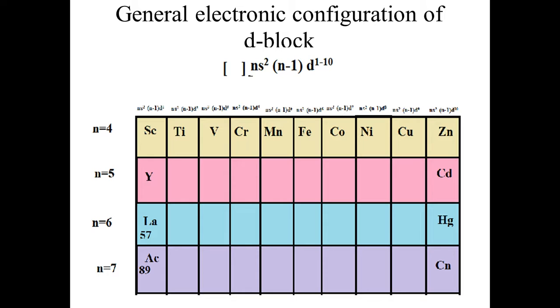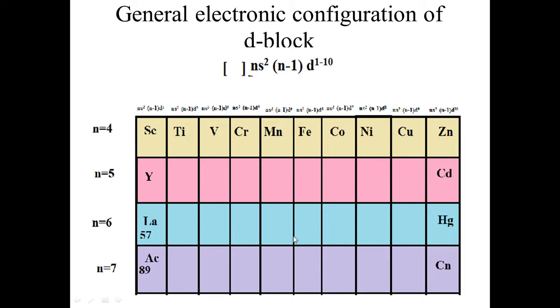If n minus 2 is written in the general electronic configuration, that means it represents the pre-penultimate shell. Don't confuse the terms ultimate shell, penultimate shell, and pre-penultimate shell. So n minus 2 is pre-penultimate, n minus 1 is penultimate, and n is the ultimate shell. And d is always n minus 1, while whenever the f subshell is filled, it is always n minus 2. Okay, so this is the general electronic configuration of d block.